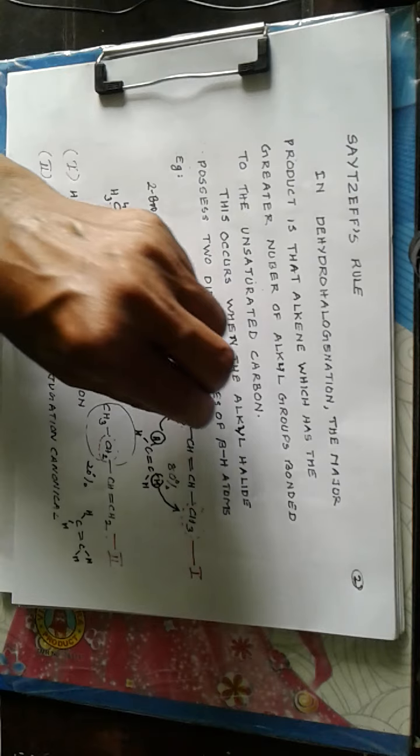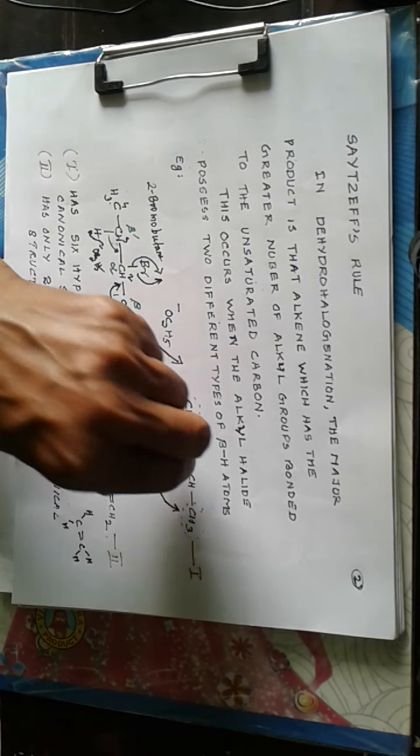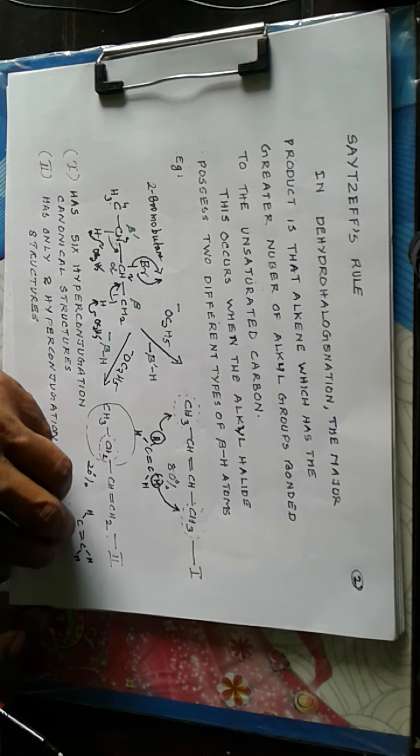So this is formed to a higher extent. This is the major product, a highly substituted alkene, and the reason behind its formation is the stabilization by hyperconjugation of the resulting alkene.